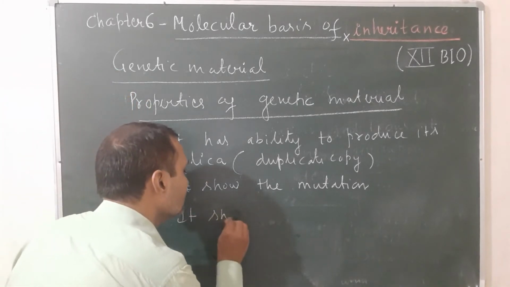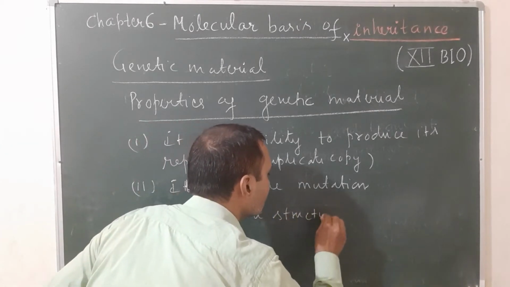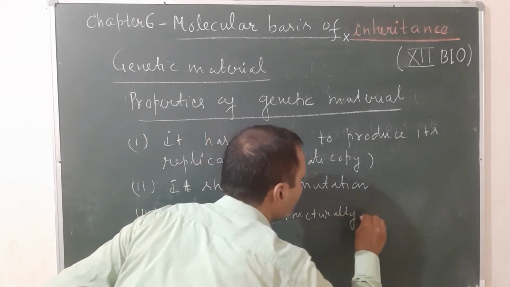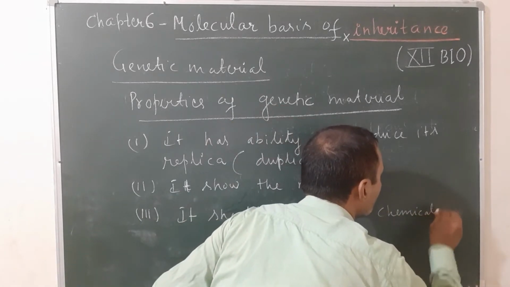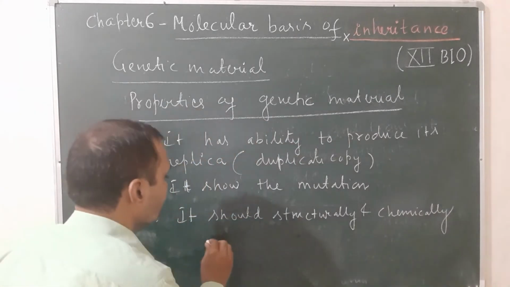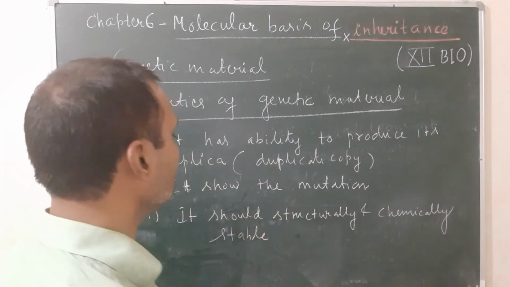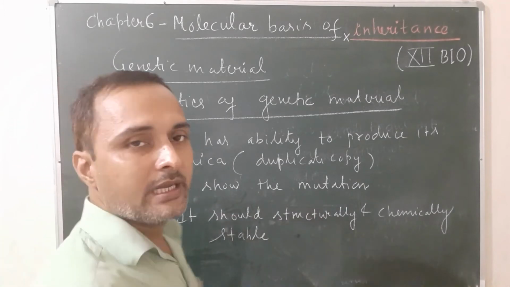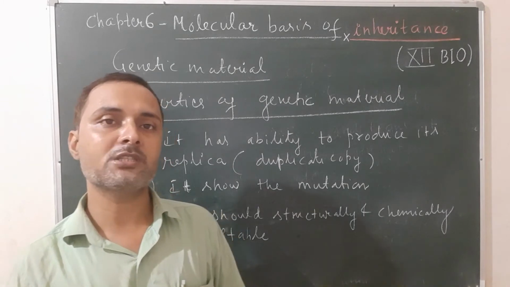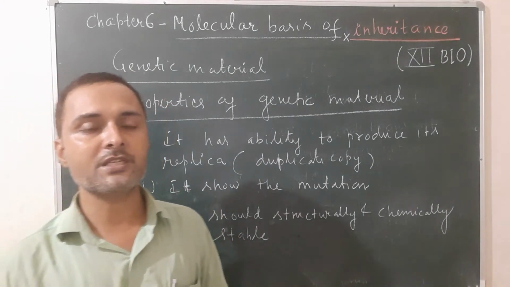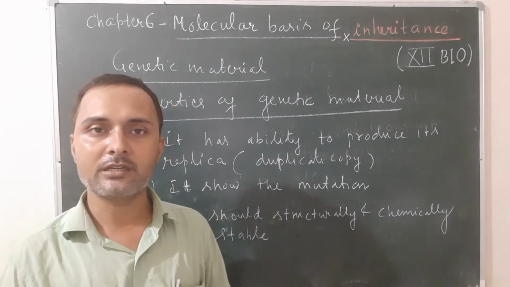It should be structurally and chemically stable. DNA is more stable than RNA due to the presence of thymine, the absence of OH group at carbon number 2, and because it is double stranded.